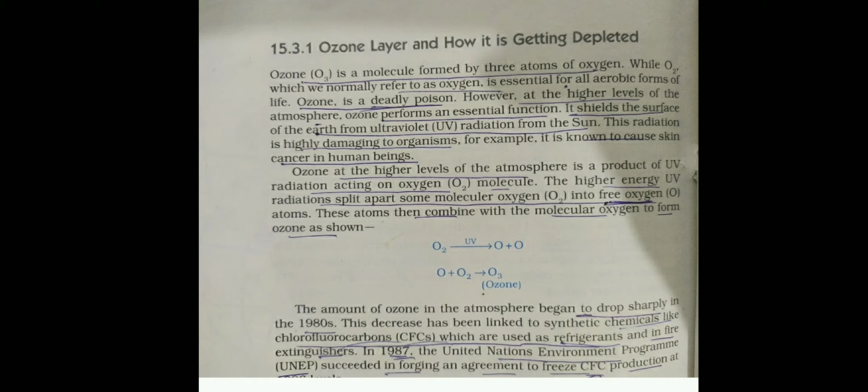Now this free oxygen is combined with another molecule of oxygen. So O plus O2, and then ozone is formed. Ozone is one molecule, formed because O2 plus O gives the O3 molecule, the ozone molecule. And as I told you, the ozone layer is in the stratosphere, and it prevents the entry of UV rays, so UV rays do not reach the earth's surface.